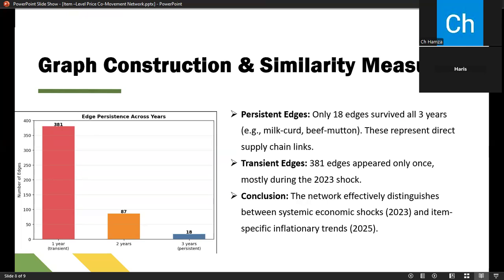Okay. 2023 shock, only 18 edges were persistent across all years. These 18 edges represent real supply chain links, such as, for instance, beef and mutton, and milk and curd. Furthermore, our category analysis showed that items within the same category, like pulses or vegetables, consistently show higher connectivity than items in different categories, which aligns with standard economic expectations.